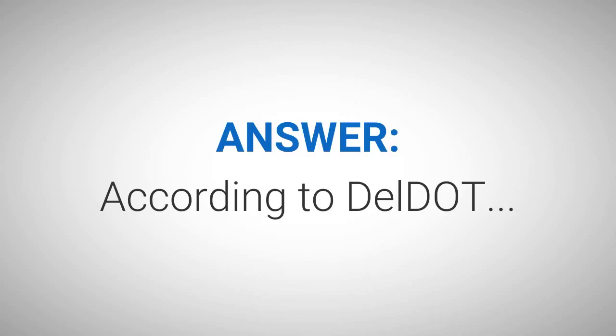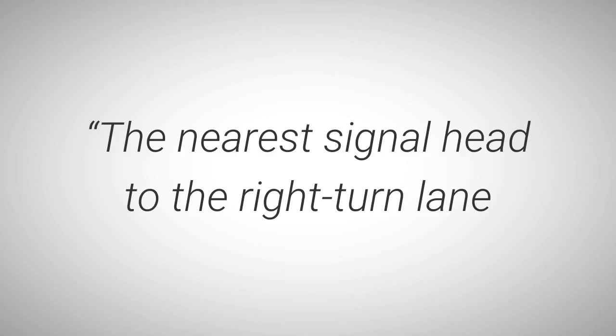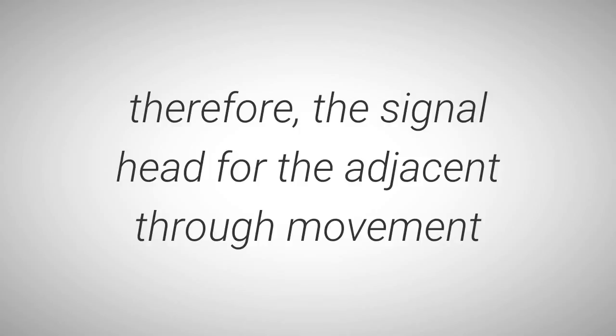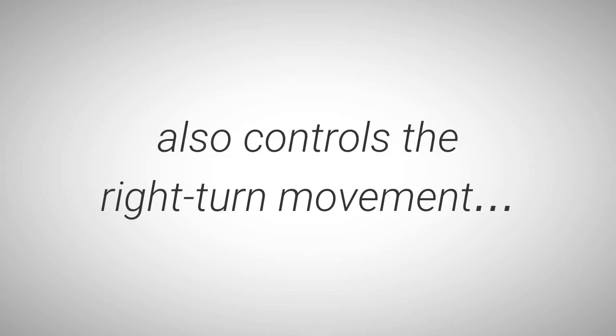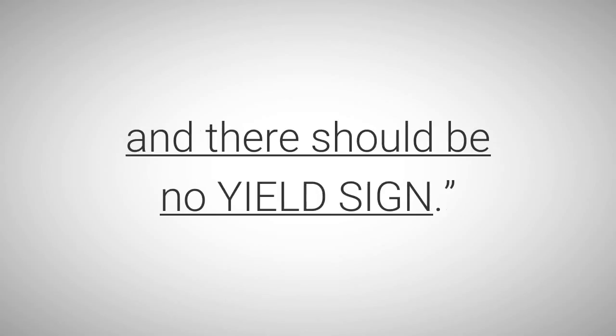Answer: According to DelDOT, the traffic signal, arrow number 1, does not have to be located over a right turn lane to control the movement in that lane, and there should be no yield sign, arrow number 2. Quote: "The nearest signal head to the right turn lane controls the right turn movement. Therefore, the signal head for the adjacent through movement also controls the right turn movement. In this situation, there should be a stop line, and there should be no yield sign."